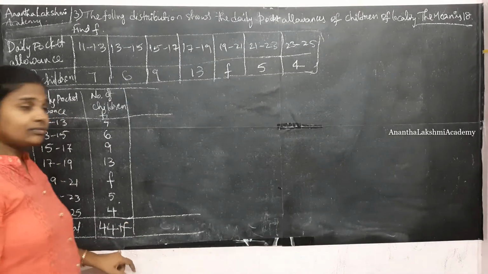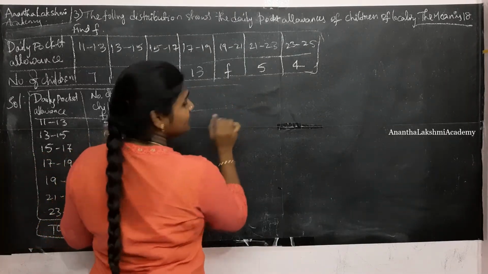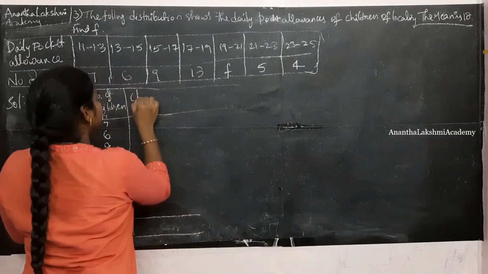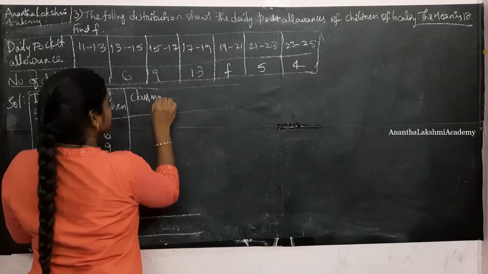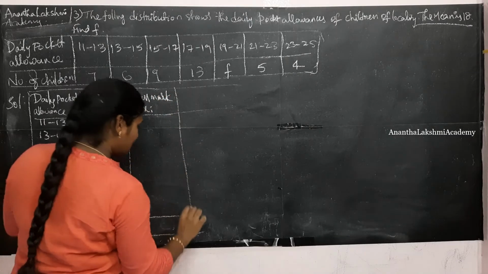Alright, and next we are going to write what? Using the direct mean method, we need to calculate the class mark, which is xi, the midpoint of the boundaries.